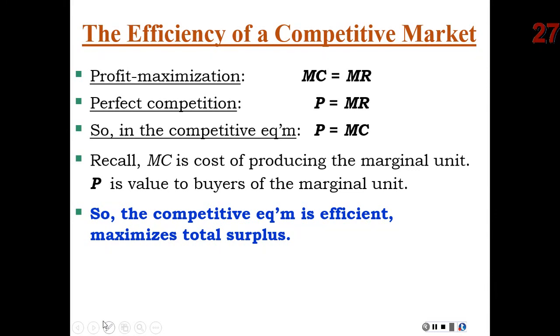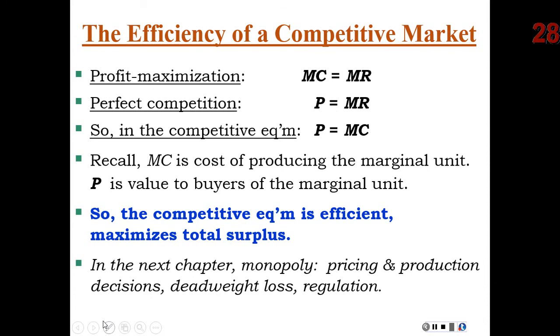Therefore, competitive markets are just a beautiful thing for economists, at least, because again, it maximizes the size of that economic pie. It maximizes efficiency, and that's one of the things we can derive from this analysis. In the next chapter, we're going to see that when firms have pricing power, it's actually going to create a deadweight loss, and it will not maximize efficiency in the market.